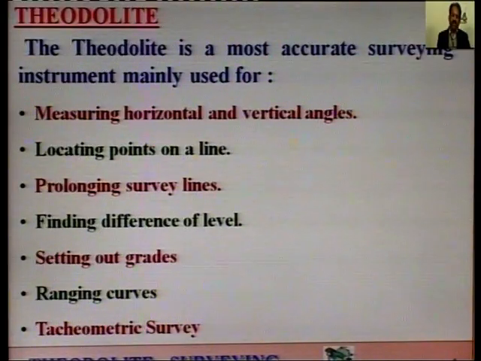This is a survey in which the distances are not actually measured in the field, but can be calculated by the use of a tachometer or a theodolite and taking a few readings in the field, and we can calculate arithmetically the distances, horizontal or vertical, by using this type of instrument, which is called a tachometer, and the survey is called tachometric survey. So, these are some of the fields in which a theodolite can be used.